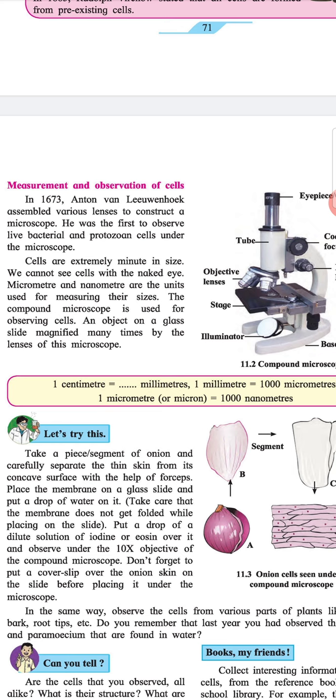We cannot see them with the naked eye. Micrometer and nanometer are the units used for measuring their sizes. The compound microscope is used for magnifying cells. An object on a glass slide is magnified many times by the lenses of a microscope.